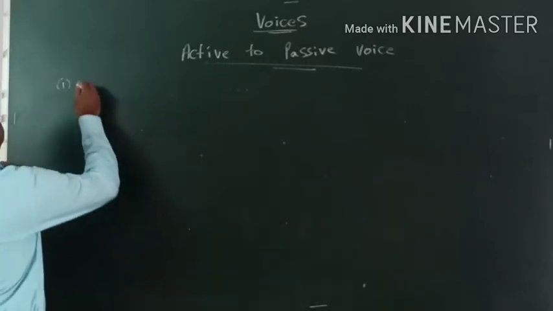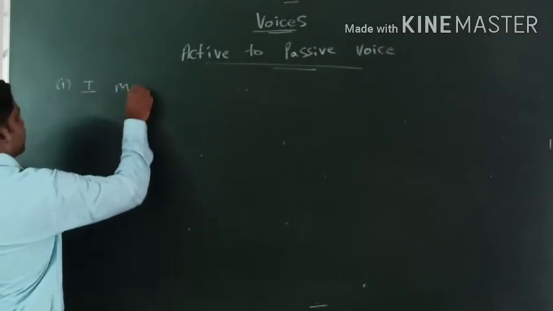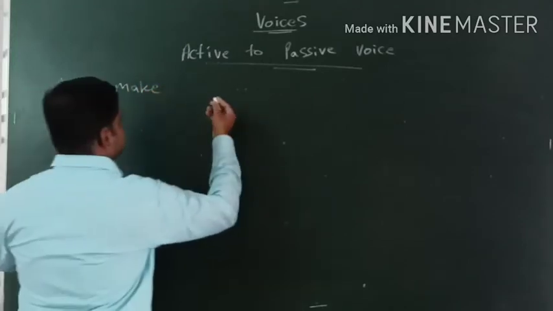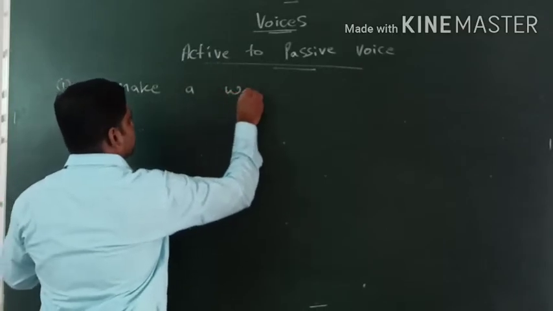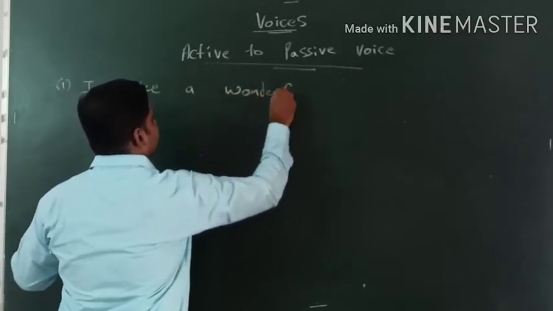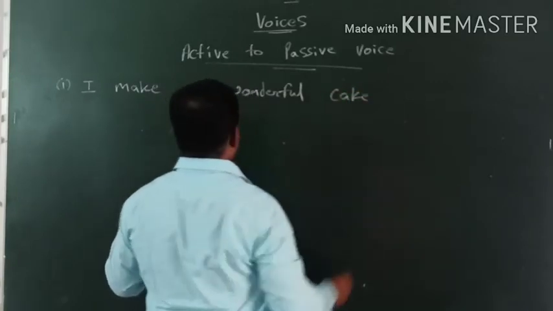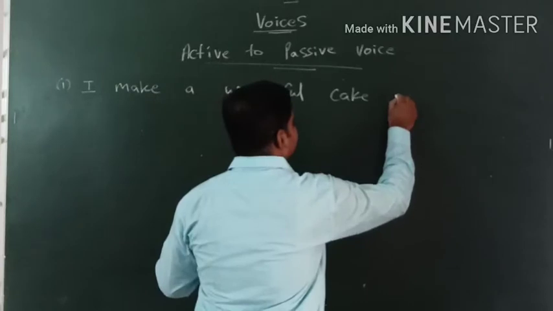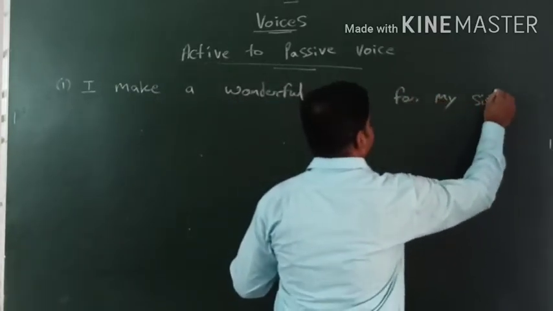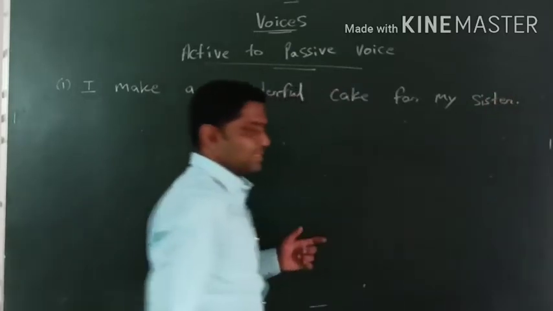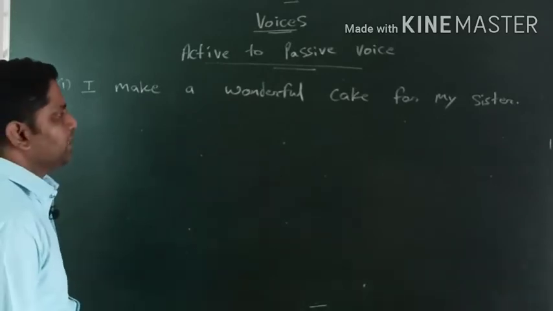Okay, so here if I say, I make a wonderful cake for my sister. Now, guys, I have written a sentence. I make a wonderful cake for my sister.